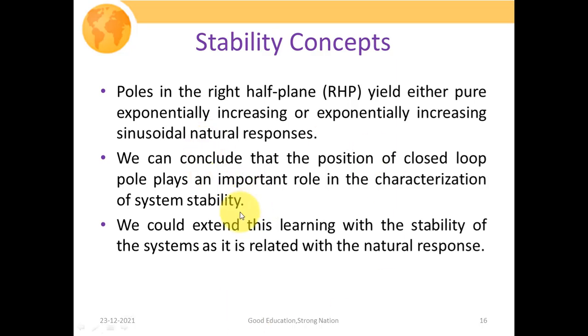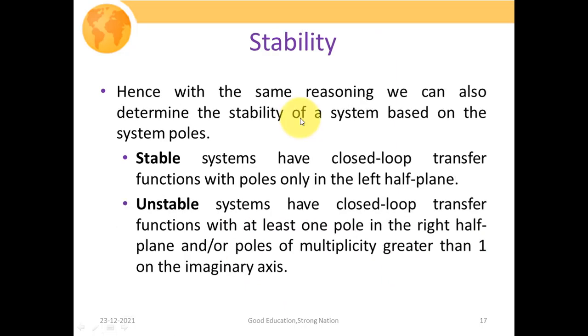That is, if we are getting some finite response, then we are going to characterize them as stable, and if we are getting this unbounded outcome, then we are going to characterize them as an unstable system. So we could extend this learning with the stability of the system as it is related to the natural responses. Hence, with the same reasoning, we can also determine the stability of the system based on the system poles.